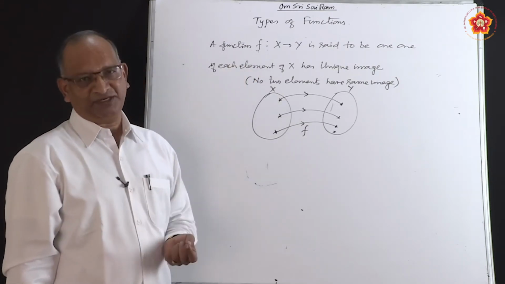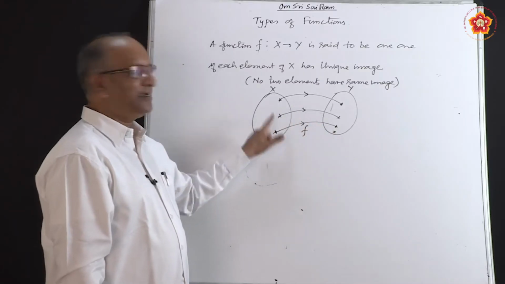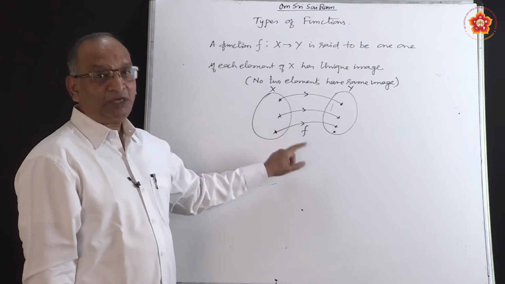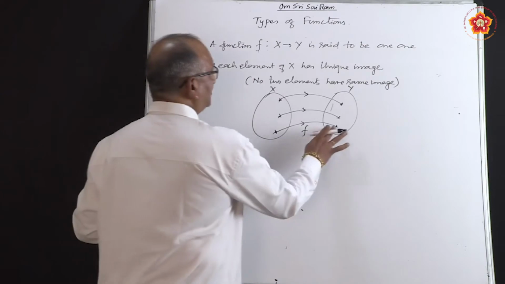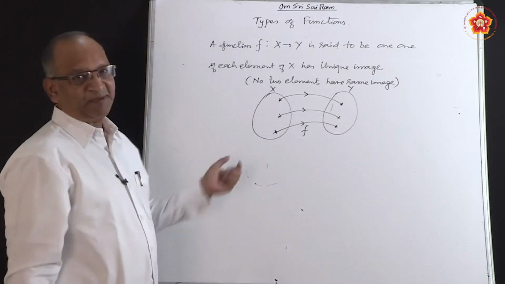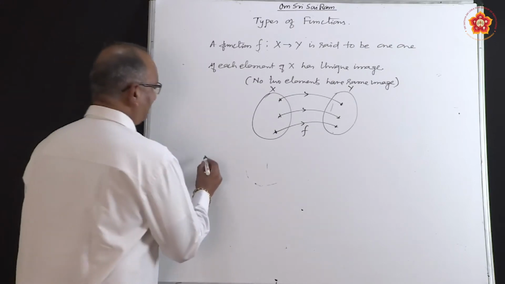Come to the second definition. The second definition is about onto. When do we say function is onto? For example, this one is not onto. Why is it not onto? Because every element in the second set is not having pre-image in the first set. This element is left out, which is not connected to any element. So it is not onto, it is into. When will it become onto? If you remove this, this became onto. So how do you define onto function?